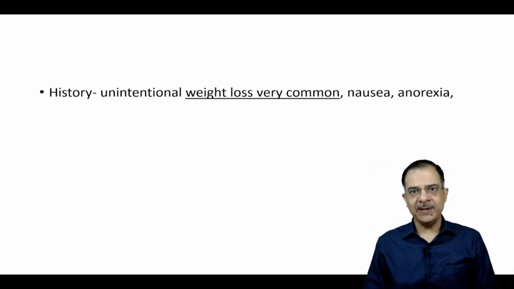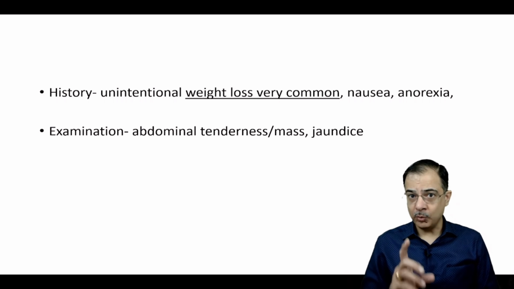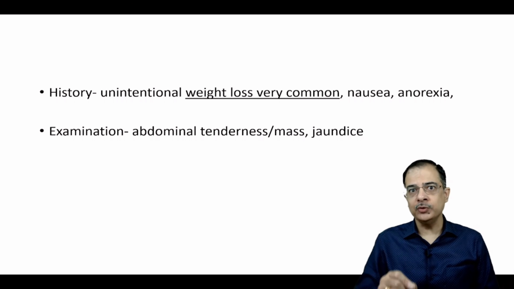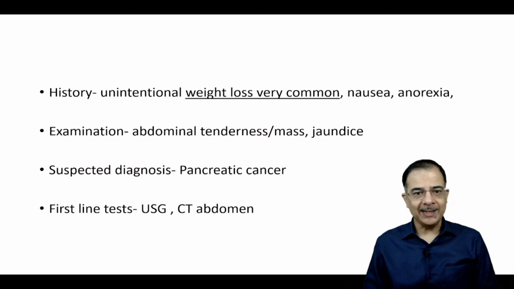Unintentional weight loss is very, very common. Indeed, patient present with unintentional weight loss, anorexia, nausea is present. There can be abdominal mass, but most important is icterus. Check for the icterus always, because this is one of the cancers with a poor prognosis, because most of the patients are diagnosed in late stages of this cancer. This is pancreatic cancer. Test: ultrasound followed by CT abdomen.